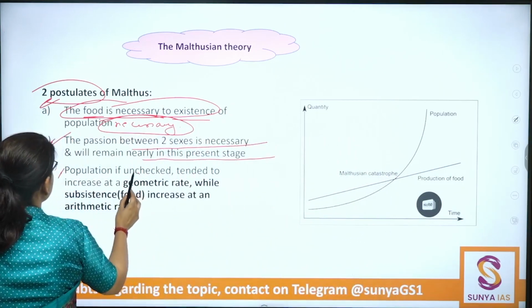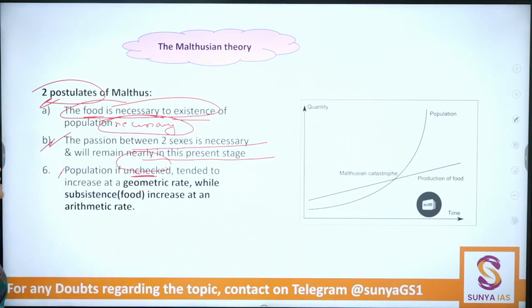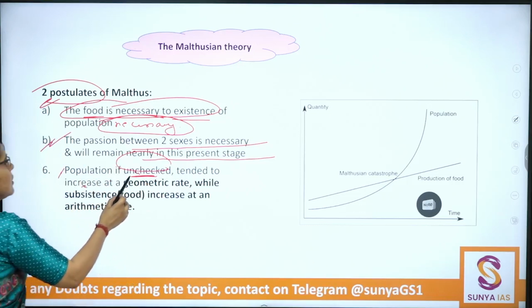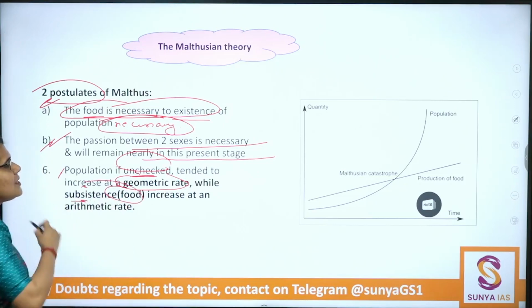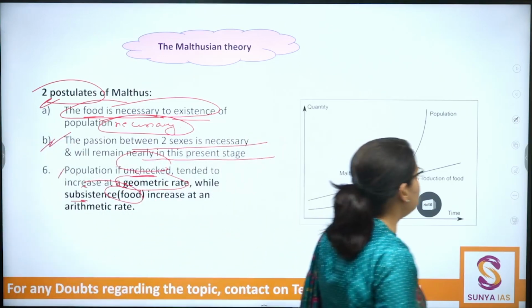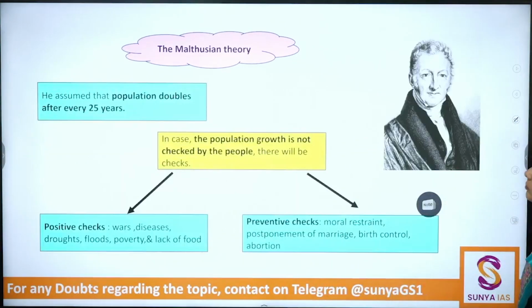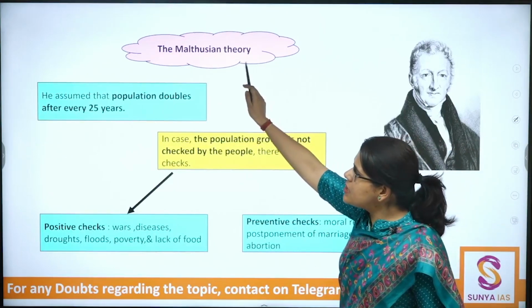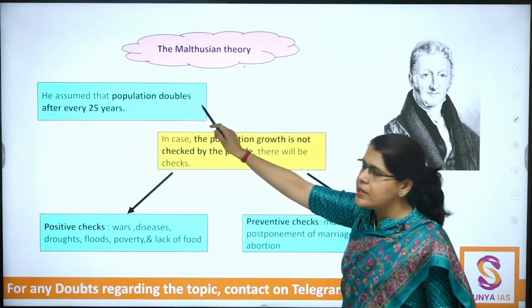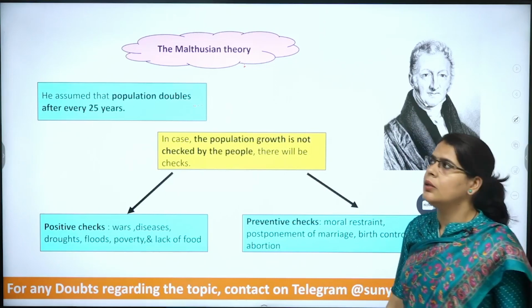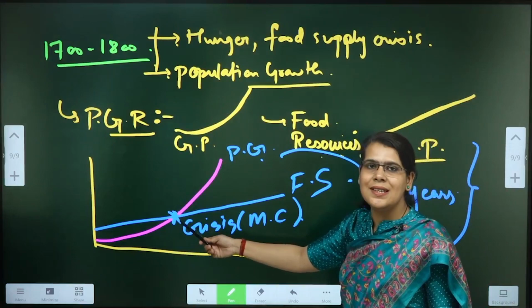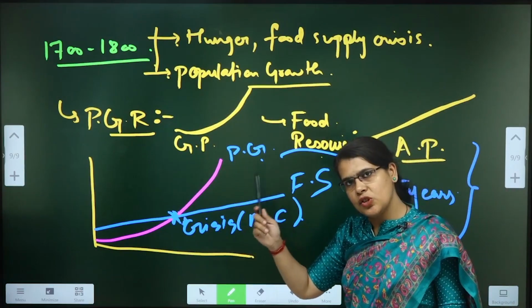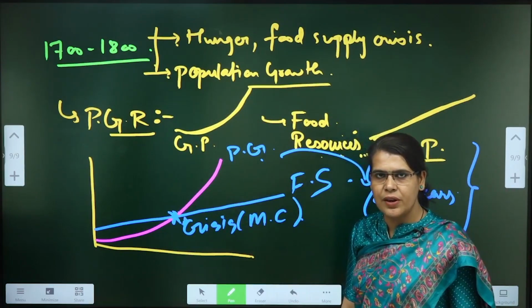Population, if unchecked, will increase at GR, that is geometric progression rate, while subsistence, that is food for him, will increase at an arithmetic rate. Okay, that we have already written. Now Malthus assumes that population doubles every 25 years. Let's assume that this crisis point has arisen on the basis of the postulate that population is doubling after every 25 years.